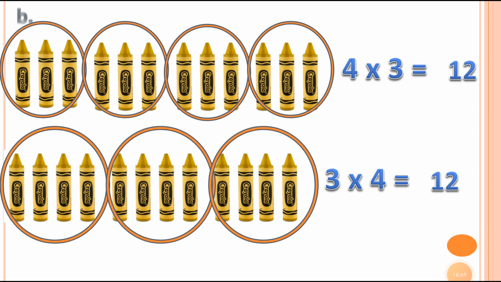Now you can see here is 4 3s are 12 and here is 3 4s are 12. The product is the same. The answer is the same. We are just changing the order of the numbers.